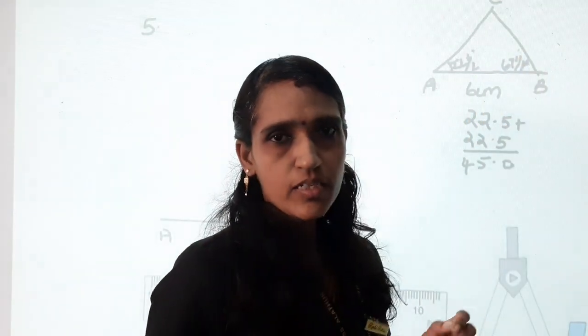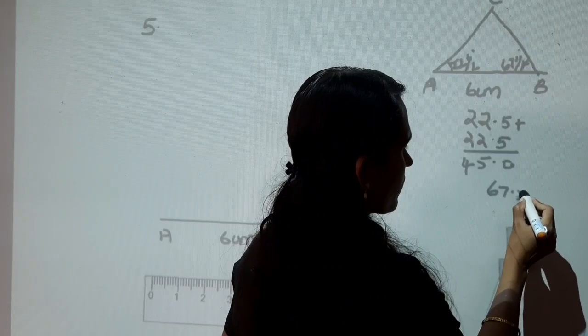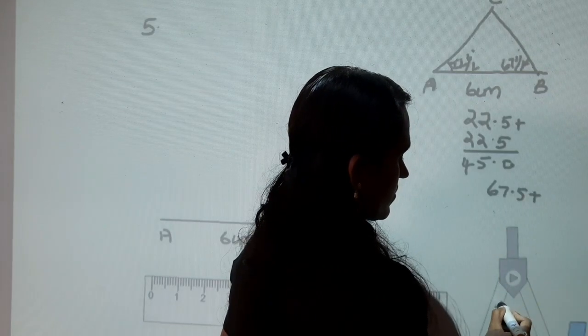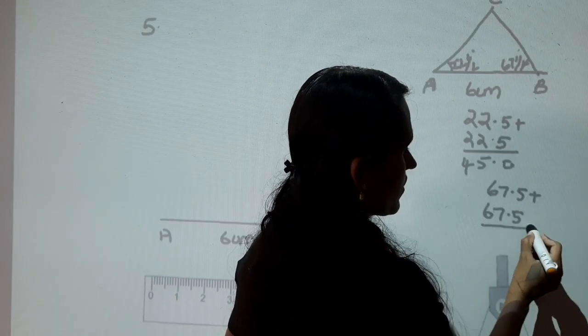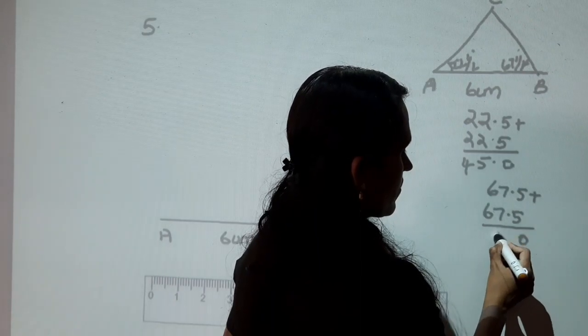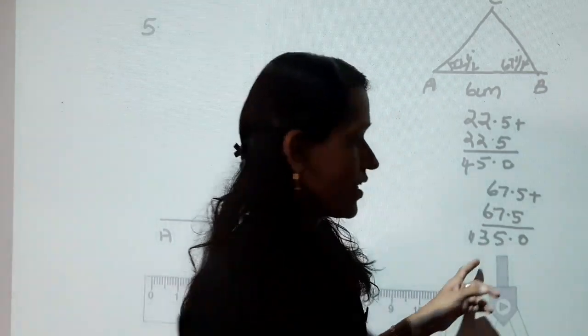Next, 67 and a half degree. Its double is 67.5 plus 67.5, which is 135 degree. Okay.